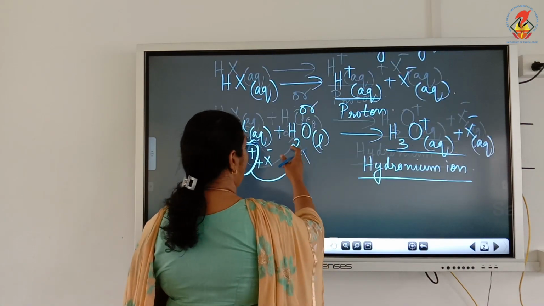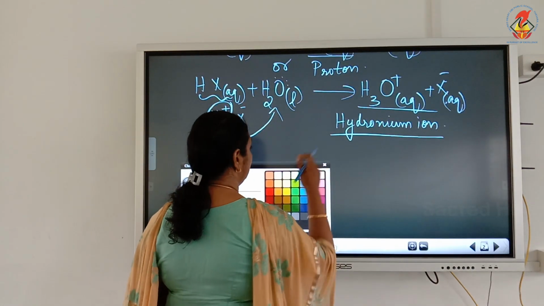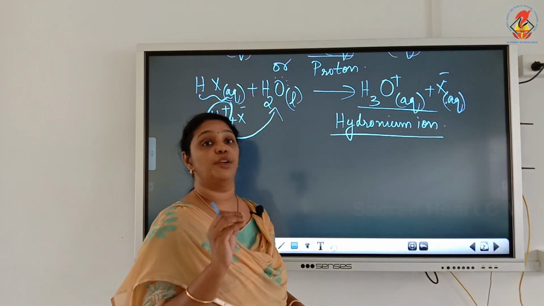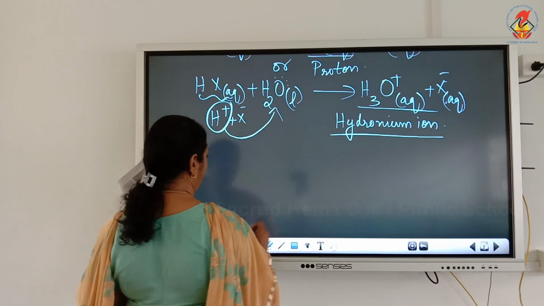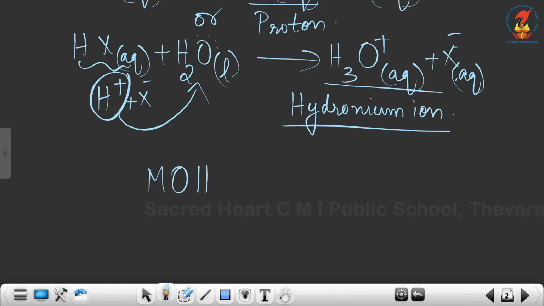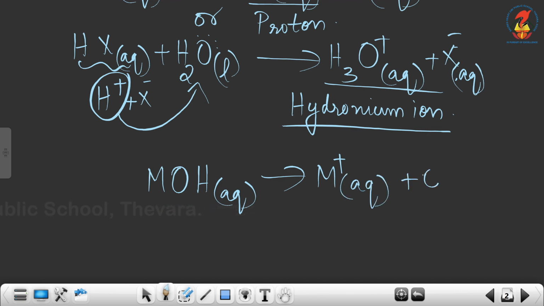Acid means substances which produce H plus ion in aqueous solution. Now, let's see the dissociation of a base molecule. The general expression for a base is MOH. Aqueous, it will dissociate to give M plus and OH minus ion.